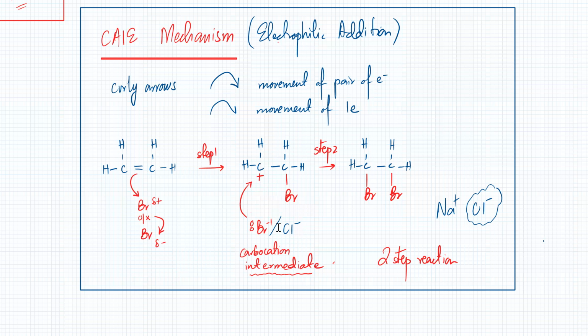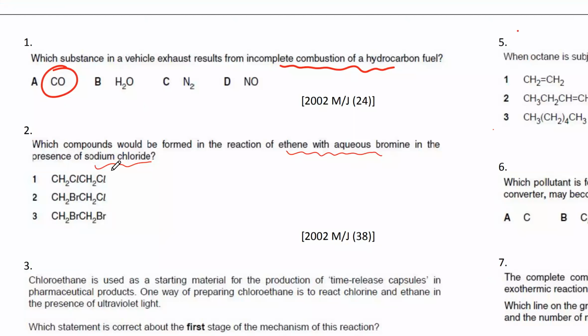So what will happen is, in the presence of NaCl, you will either get Br-1 bonding with the carbocation, or you'll get Cl-1 bonding with the carbocation. Is the idea clear? So you'll have two options. Instead of two Brs, you can also get a Cl in the second step, which is why the answer to this question is that you're going to get either two Brs or one Br and one Cl. You're not going to get two Cls.